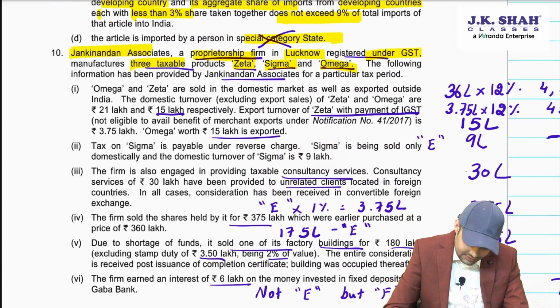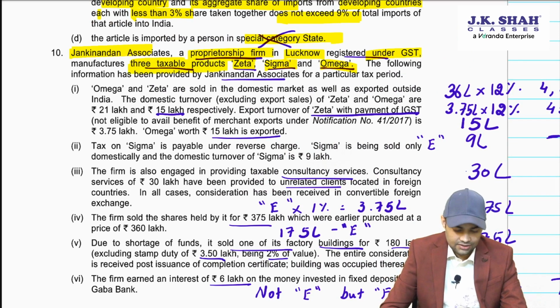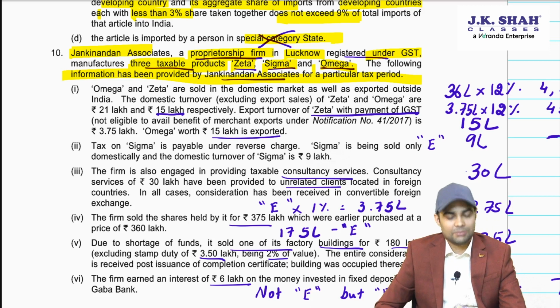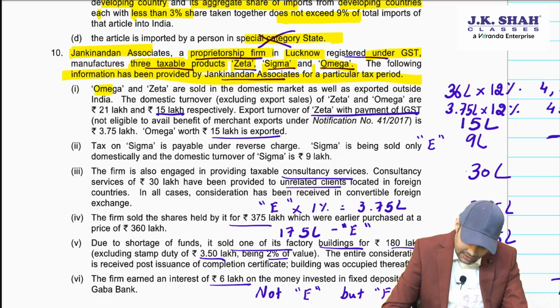So Janki Nandan, proprietorship firm, 3 taxable products are manufactured: Zeta, Sigma, Omega. The following information is provided for a particular tax period. Omega and Zeta are sold in domestic market as well as exported outside India.